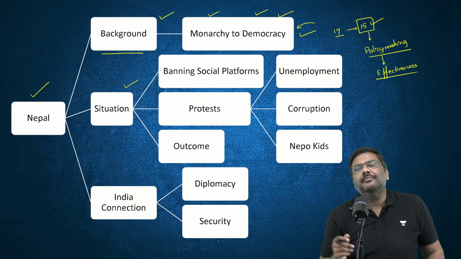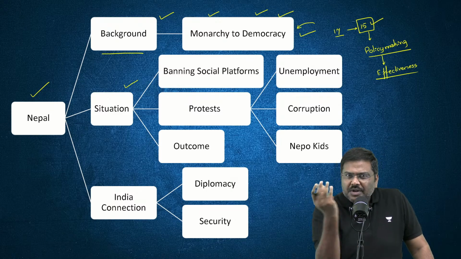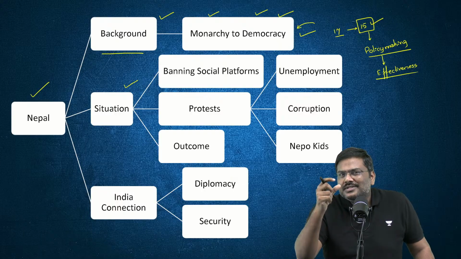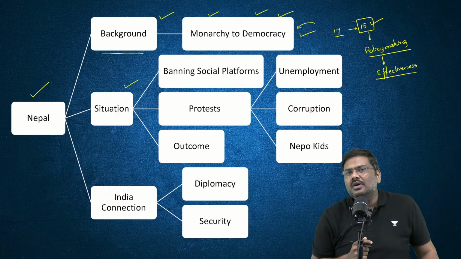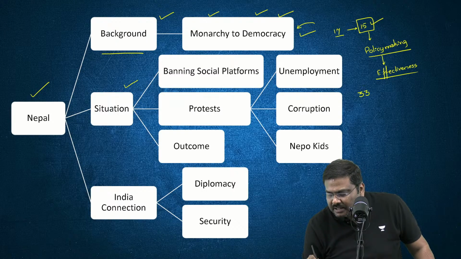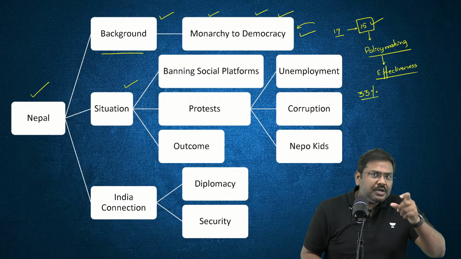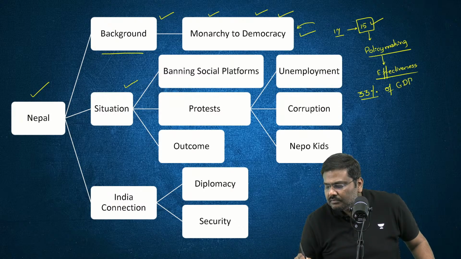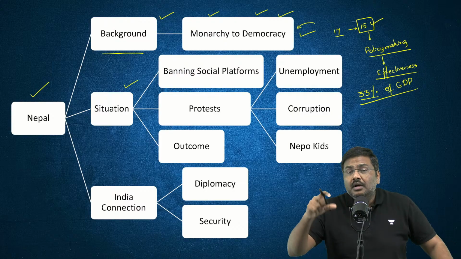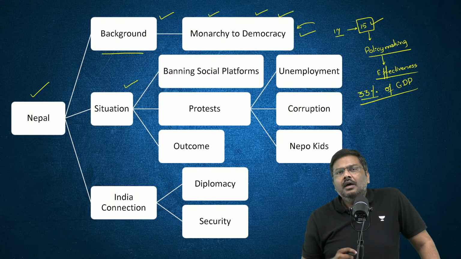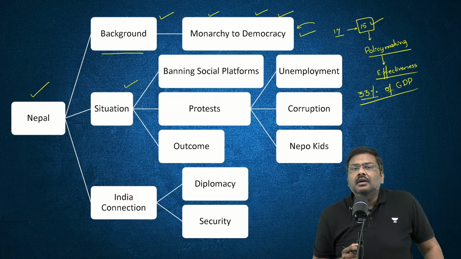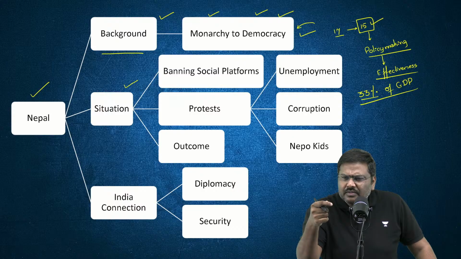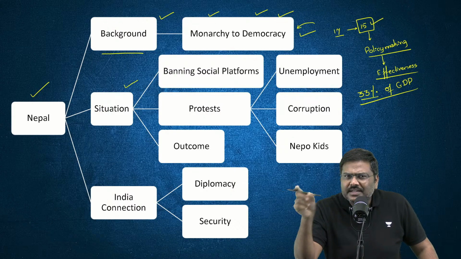Let's establish the connection. The argument is that a lot of the population migrates out, they are earning money, and they're sending the remittances back. And just to understand the importance of remittances, look at this factual data. The remittances sent back to Nepal by the population going out are around 33% of GDP. Is everybody able to understand the factual information? 33% of GDP. And if you're wondering, sir, is this number significant? Can anybody guess in the chat section how much remittances India receives, as a percentage of India's GDP?